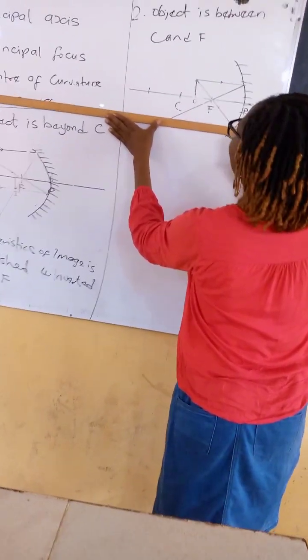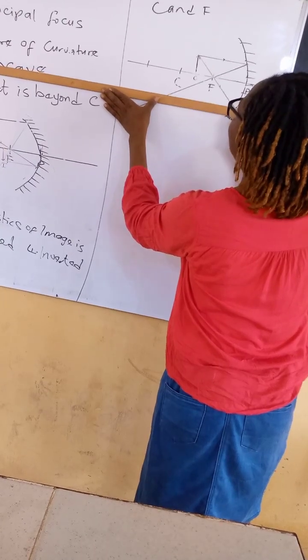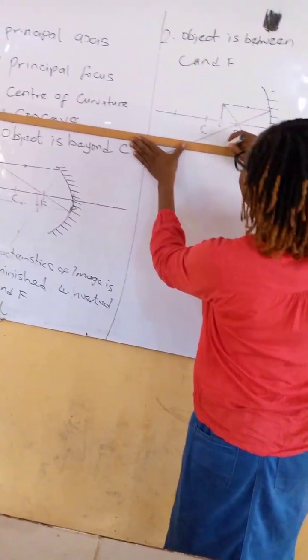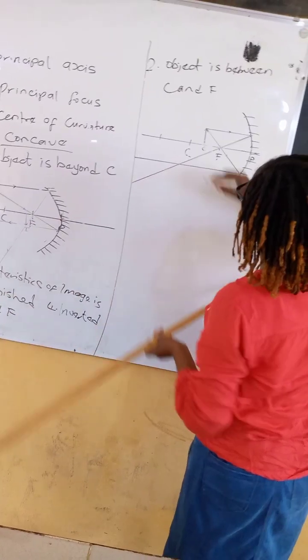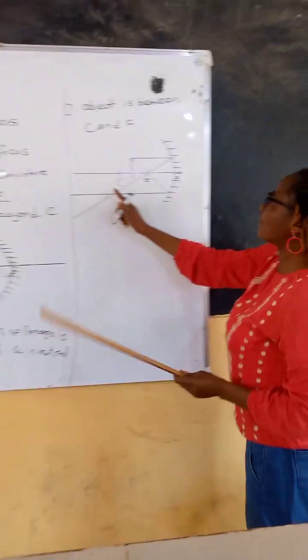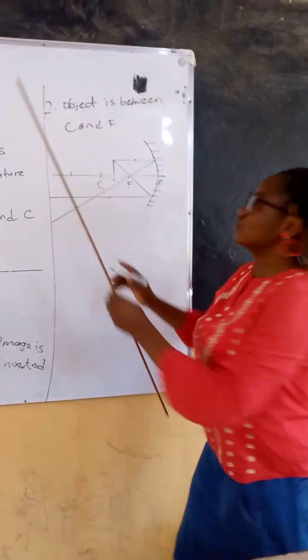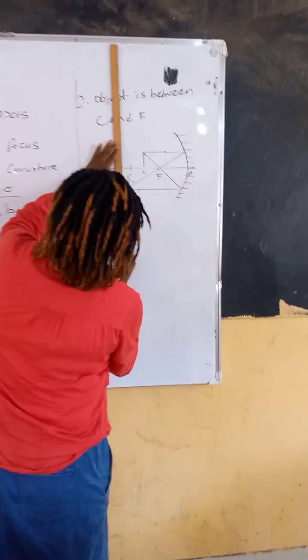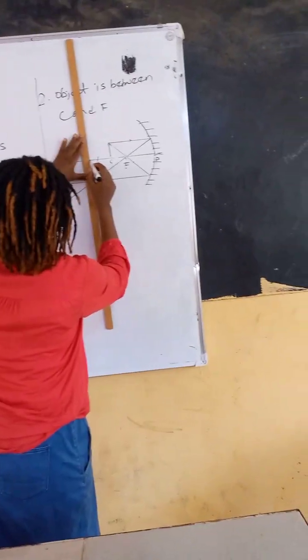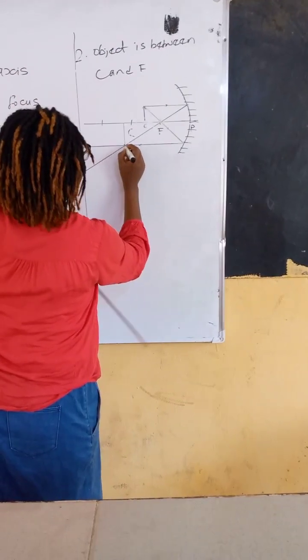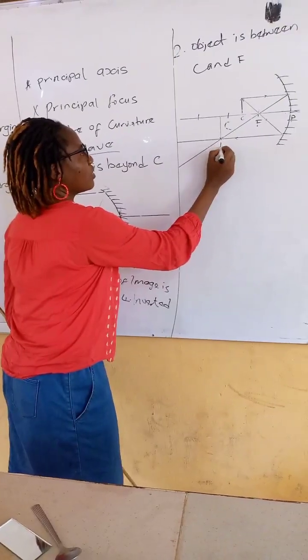So it will be parallel to the principal axis. Make sure you are drawing a straight line. See it. See our point of intersection. That is where the image will form. There our image will form.